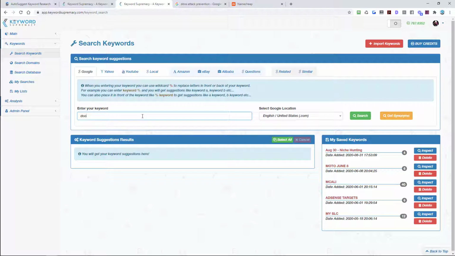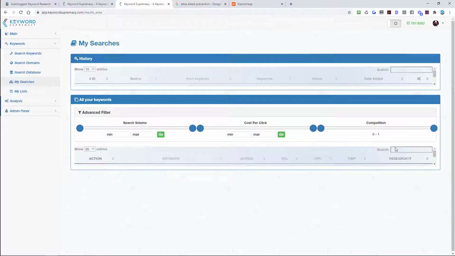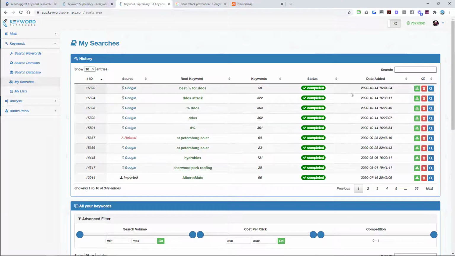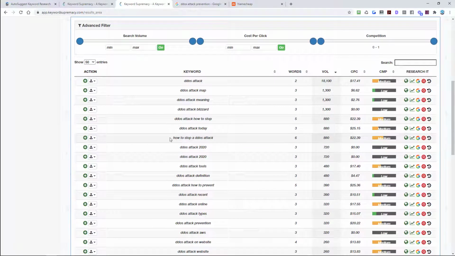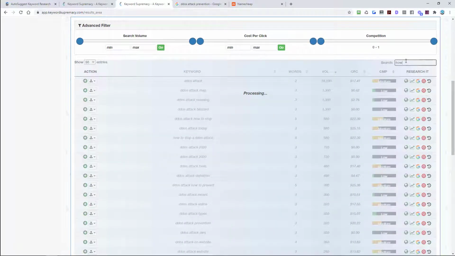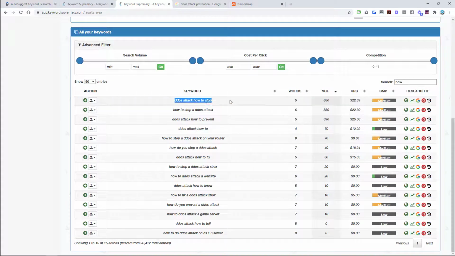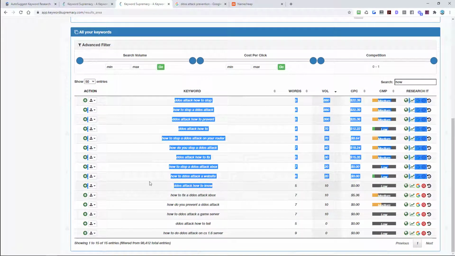Or we can even go back to our searches, and we can actually search for a question-based keyword. I already saw how to prevent against DDoS, so let's search under DDoS attack and see if there's any question-based, how to stop a DDoS attack. We can even search our results for the word how, and it will filter out and just give us a bunch of question related keywords.